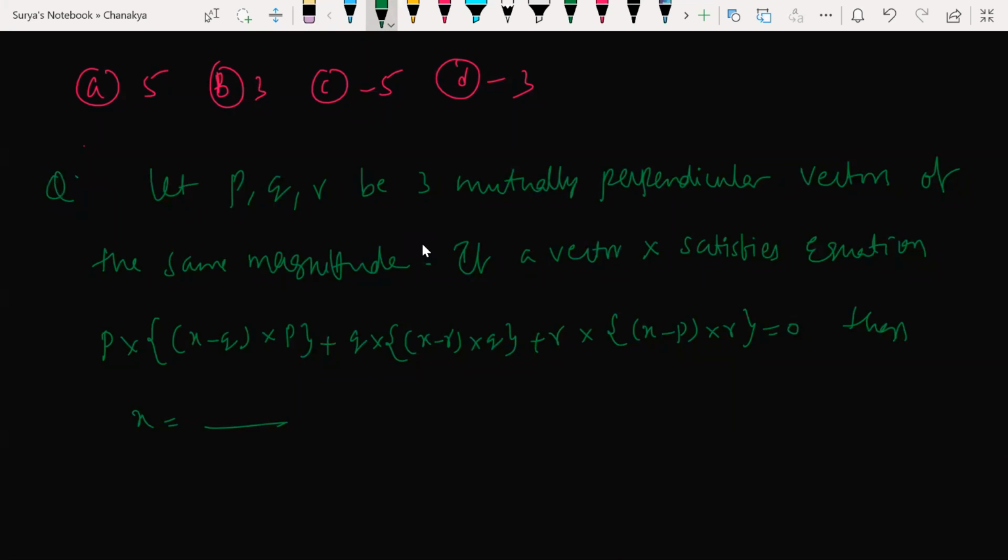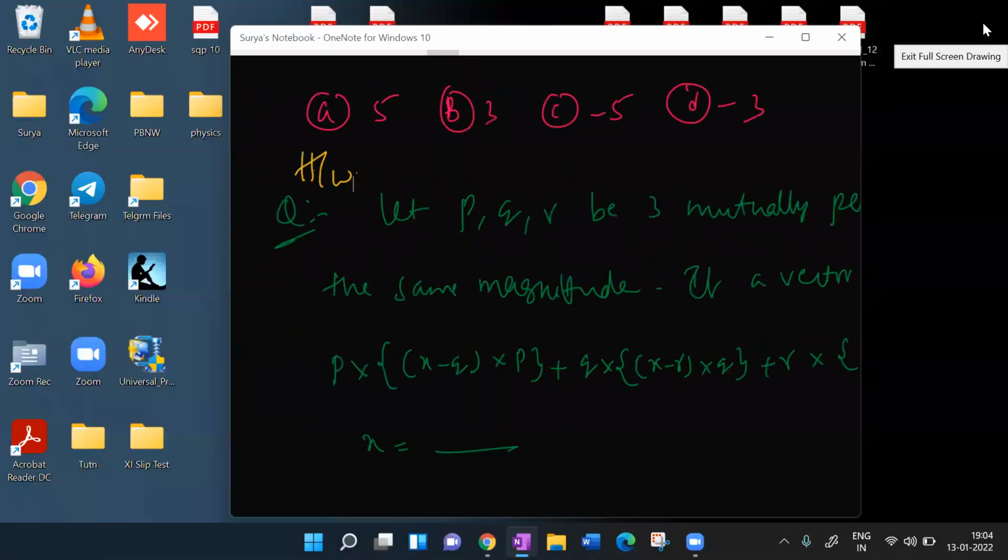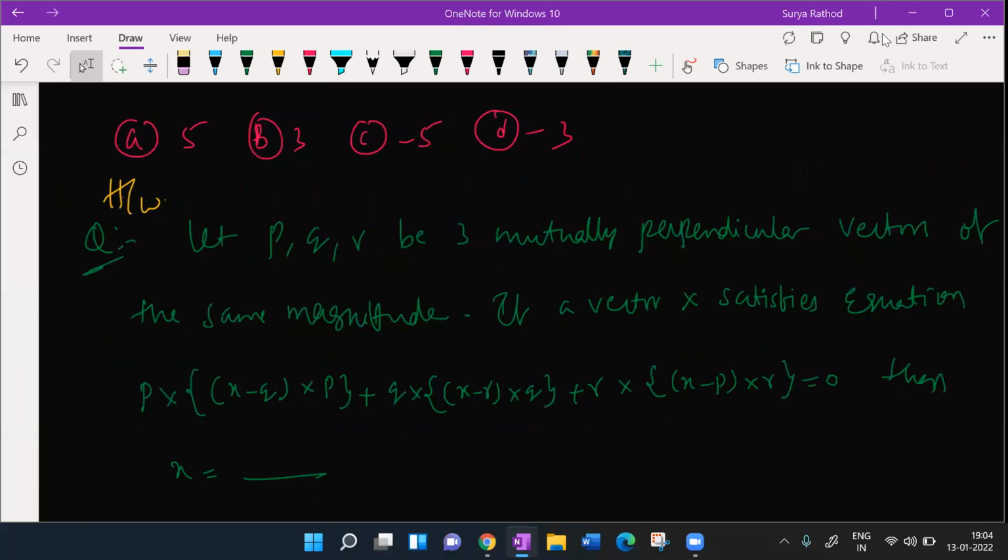What is x going to be? This is also a homework question. I'll share the worksheet where you have to solve 25 to 30 questions. I'll be sharing it in Google Classroom today. Everyone should solve all these questions and come up with your doubts. These are very, very important questions for your JEE.